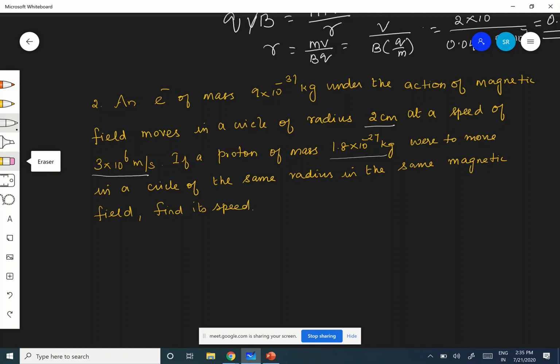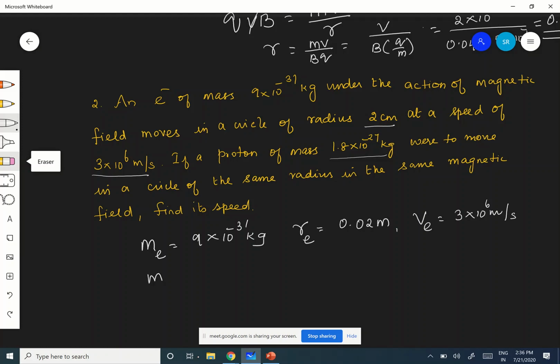Anyhow, we will see. What are all the things given? Mass of the electron, ME, is equal to 9 into 10 power minus 31 kilogram. Radius RE is equal to 2 centimeter, therefore 0.02 meter. Convert immediately, otherwise you may forget. Next, the speed VE is 3 into 10 power 6 meter per second.